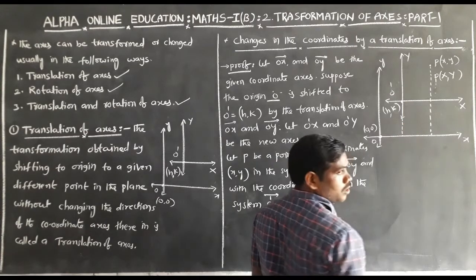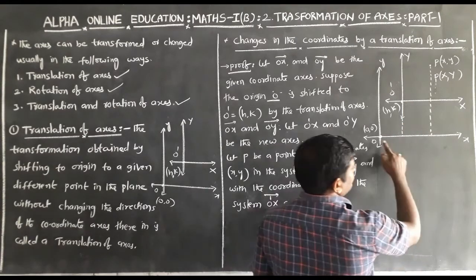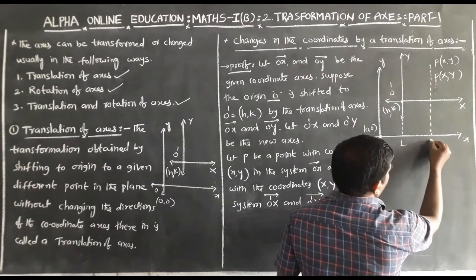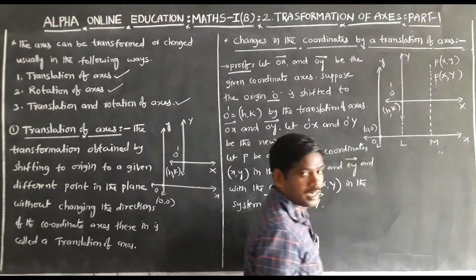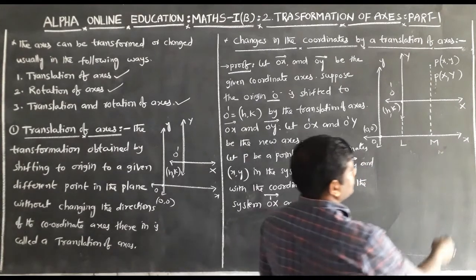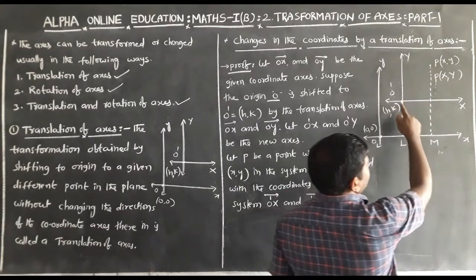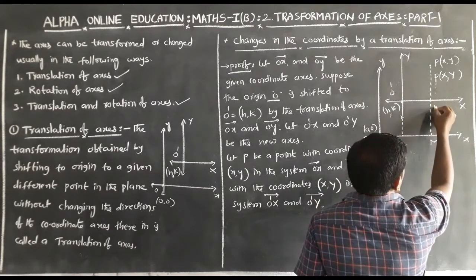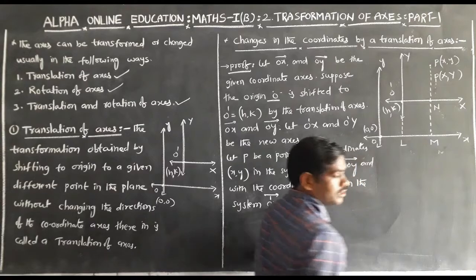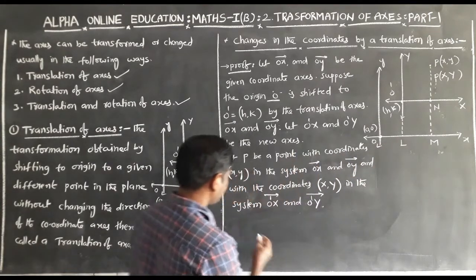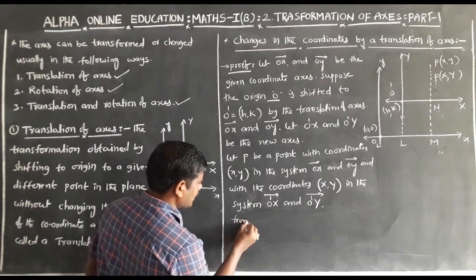It meets Ox at L and M. Again the perpendicular line meets O'X at N, from the diagram.